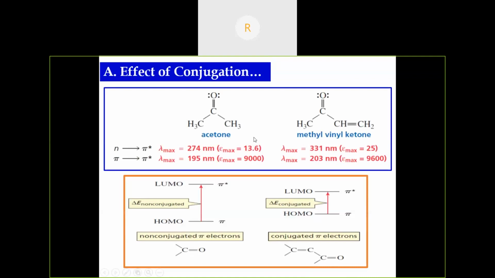There is a redshift. So 274 nanometer to 334 nanometer for the n to pi star transition, and 195 nanometer to 203 nanometer for the pi to pi star transition. That is due to the presence of unsaturation, that is, alpha beta unsaturation. There is conjugation.